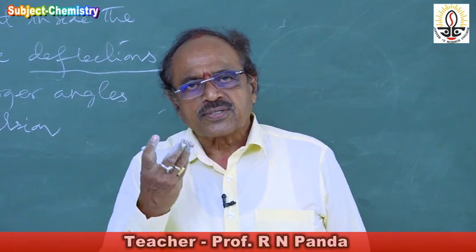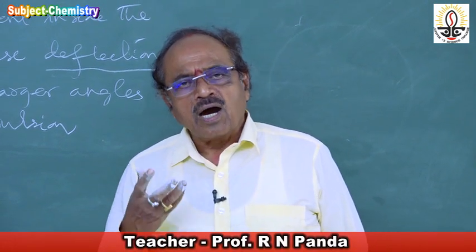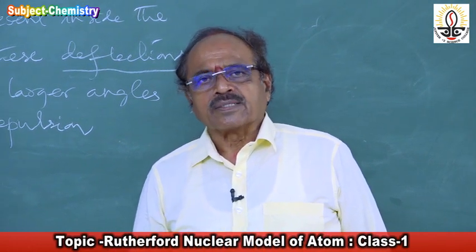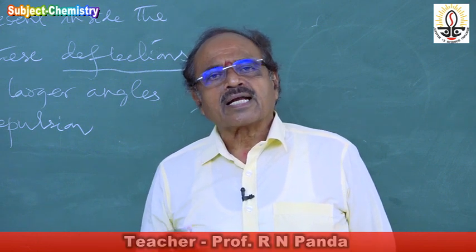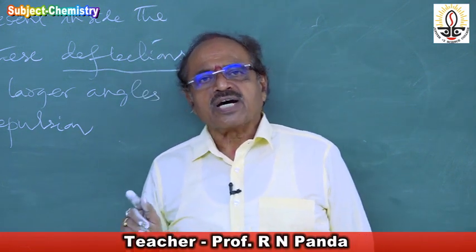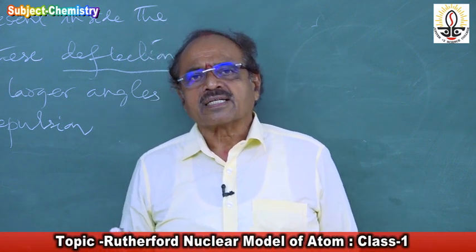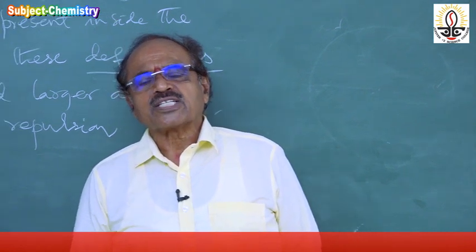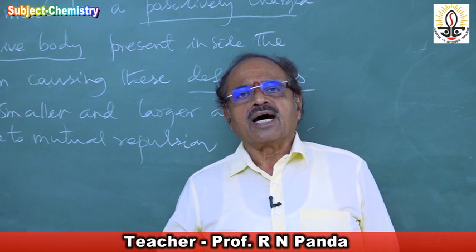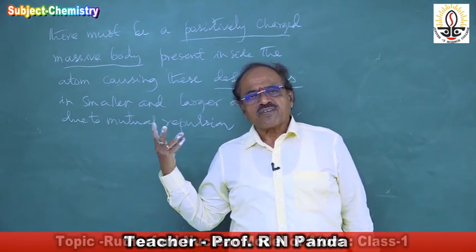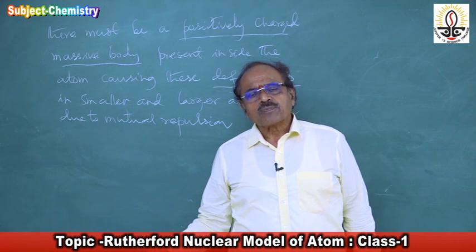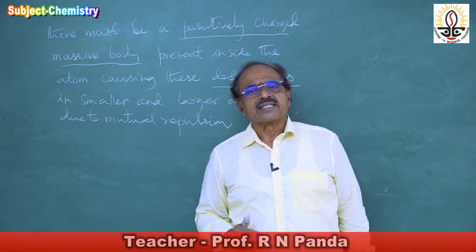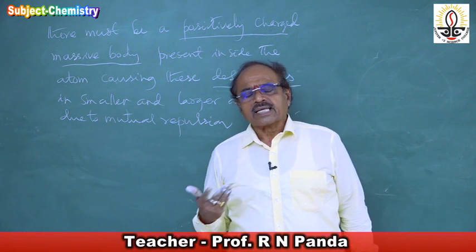All the protons are concentrated at one place and form a positively charged massive body at one place of the atom. When the alpha particles come closer to this positively charged massive body present inside the atom, there is mutual repulsion between the positively charged body, due to the protons, and the alpha particle. Hence there is a deflection. Those that come nearer to the positively charged massive body have a larger angle of deflection. Those at a distance from it have a smaller angle of deflection.